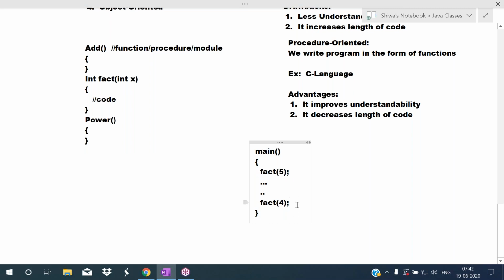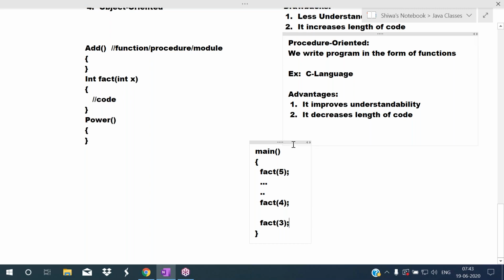After some lines of code, if you again want to find a factorial, just write the calling statement like this. So we write the code only one time, but we can use that code any number of times. So automatically code length will be decreased. These are the two major advantages of the procedure oriented approach.